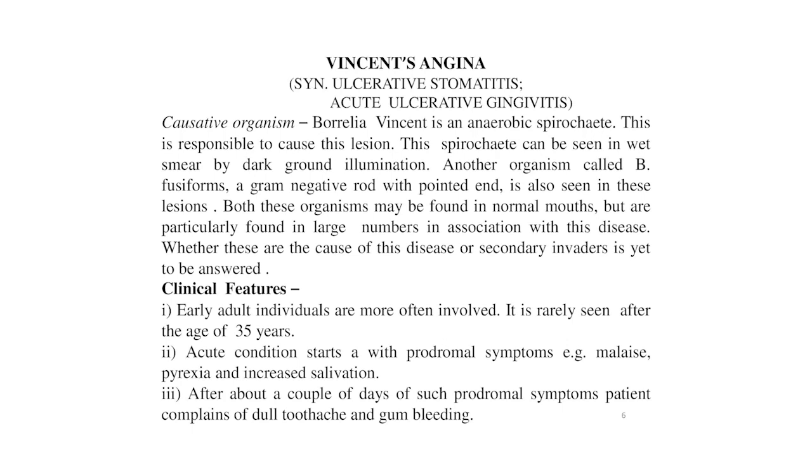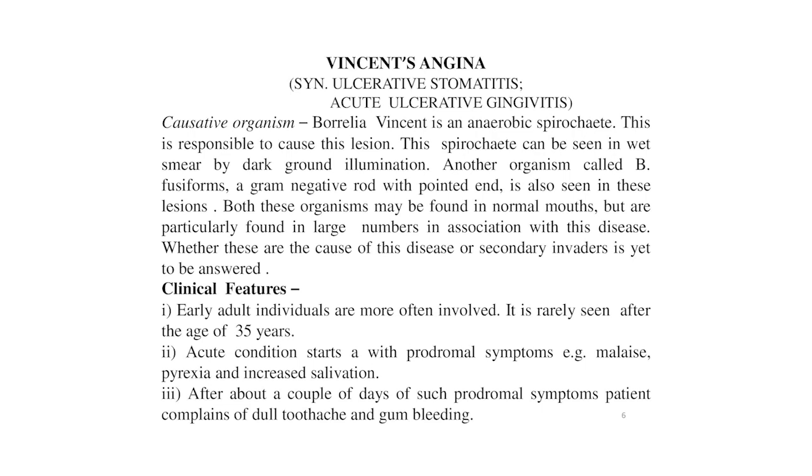Another organism called Fusiformis fusiformis, a gram-negative rod with pointed ends, is also seen in this condition. In these lesions, both these organisms may be found in a normal mouth, but are particularly found in large numbers in association with this disease. Whether these are the cause of this disease or secondary invaders is yet to be answered.